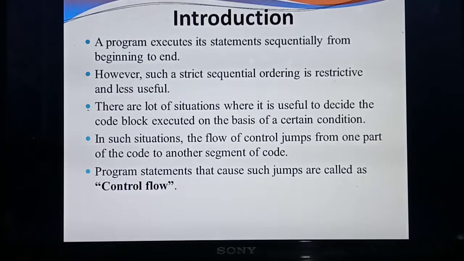So, based on the conditions, the program needs to execute. That is, the first part of the program executes, then the third part of the program. Based on the condition, the flow of control jumps from one part of the code to the next part of the code. So, this entire process we are calling control flow. Understood what I mean by control flow? Very, very important question.